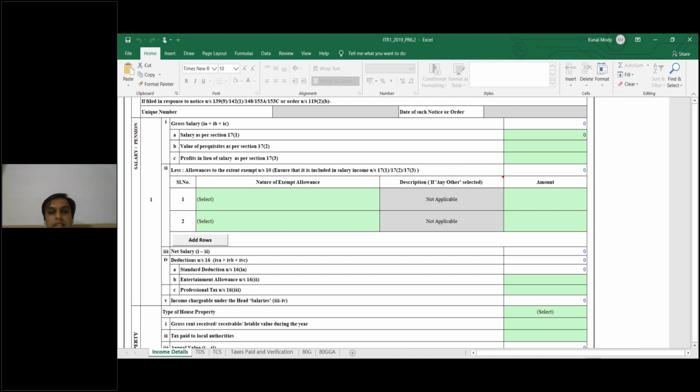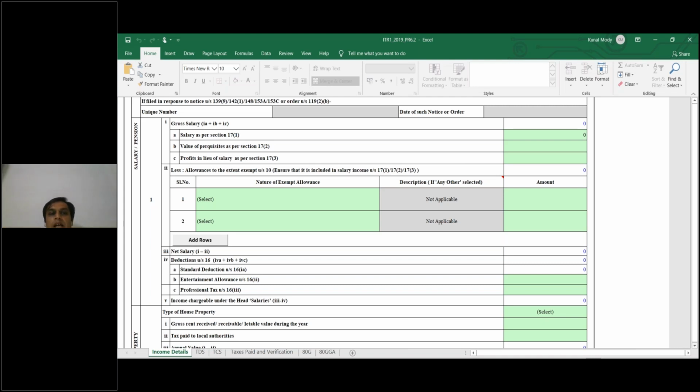And then there are net salary deductions: standard deduction and entertainment allowance. Those who are government employees get entertainment allowance. Professional tax is 200 rupees per month, and in February it is nearly 300 rupees, so annually it is nearly 2500. It is deducted from every employed person who is working. After that you would get your net salary income chargeable under the head salaries.